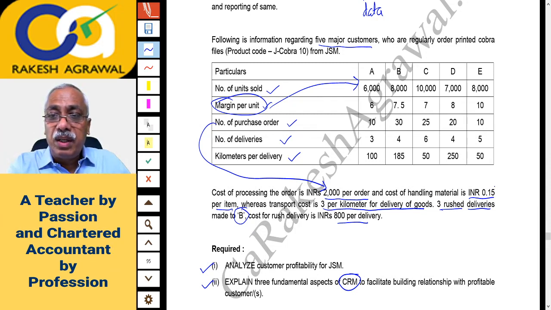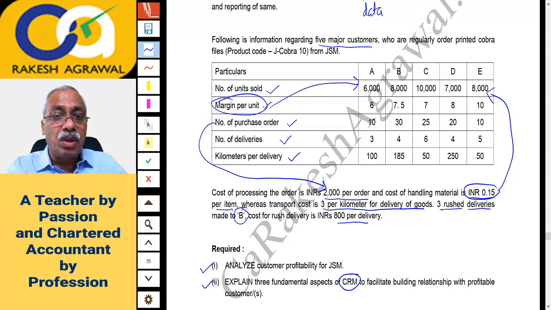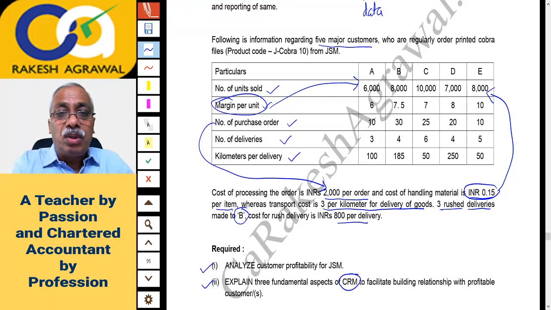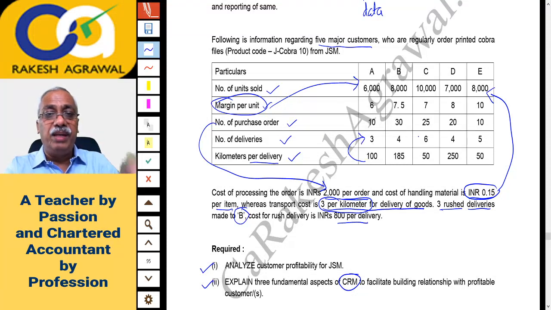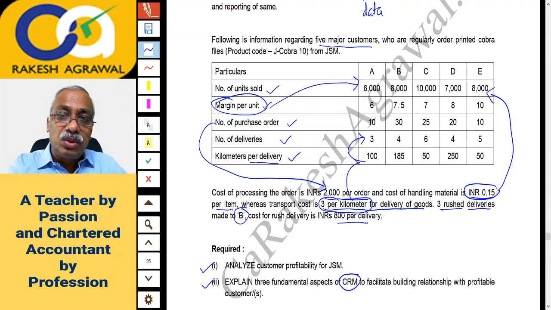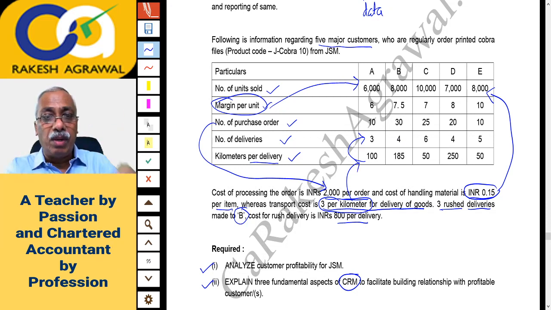Then second cost is material handling 0.15 per item. So 0.15 per item into number of items you will multiply. So this cost you will get. Then transport cost is 3 per kilometer. Okay, 3 per kilometer. Please remember, here kilometers are given, but they are given per delivery. So what you will do? That is 100 kilometers per delivery into 3 deliveries. So total kilometers will be 300 and 300 then into 3. So 3 per kilometer into number of kilometers per delivery into number of deliveries you have to multiply to get